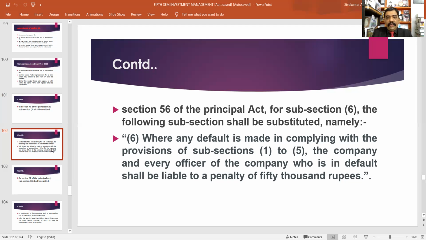Now, this subsection has been amended. I will read the new section. If any default is made in complying with the provisions of subsections 1 to 5, the company and every officer of the company who is in default shall be liable to a penalty of 50,000 rupees. This is the new amendment to subsection 6 of Section 56.